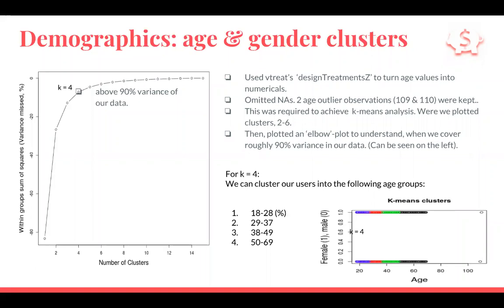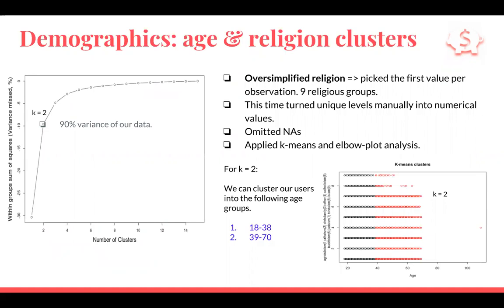First, we looked at age and gender and whether our user base can be clustered through unsupervised learning into effective clusters. Effective means that we would like to have the lowest possible number of clusters and cover the majority of data variance. So for age and gender, we used vtree to turn age values into numericals. We omitted NAs, and we applied k-means analysis. We plotted a few clusters, and then we used an elbow plot to understand when we cover roughly 90% variance in our data. And for age and gender, we saw that 4 clusters would be sufficient. Next slide.